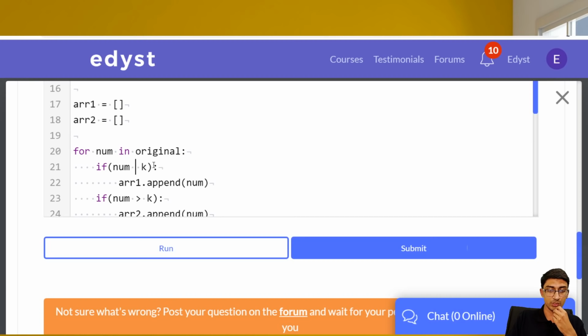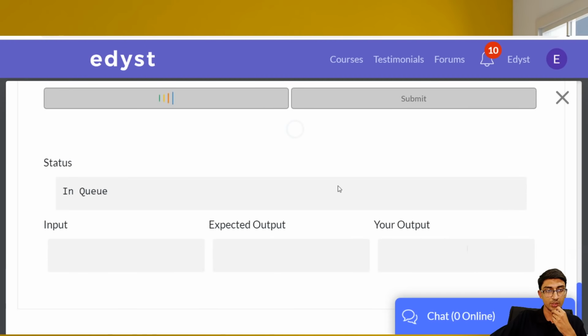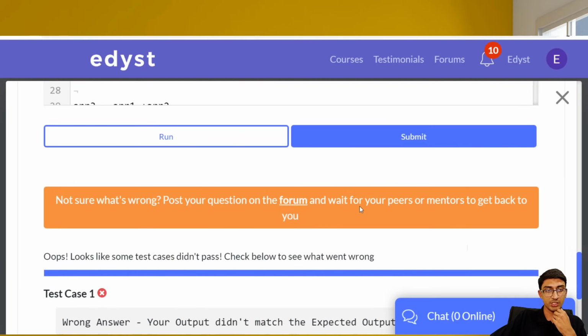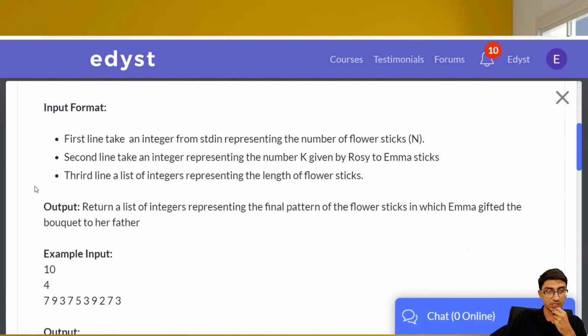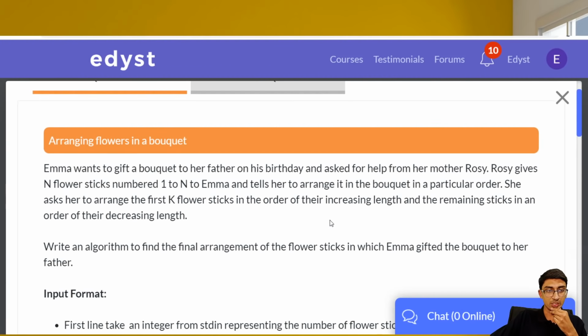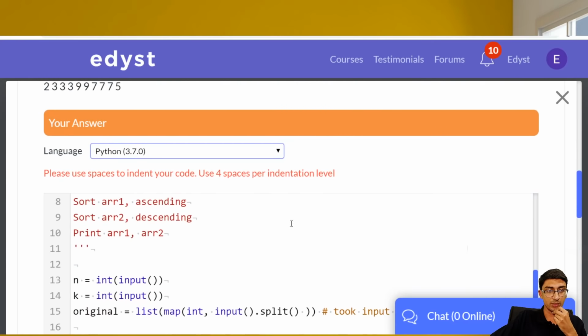One second. All right, let us check this one, whether this works. Again, none of the test cases are passing. All right, this is interesting. I am not sure why we are not passing the test cases. Return a list of integers in this. Have you misunderstood the question? She has asked to arrange the first k flower sticks in arrangement. I think we are doing everything that's asked.